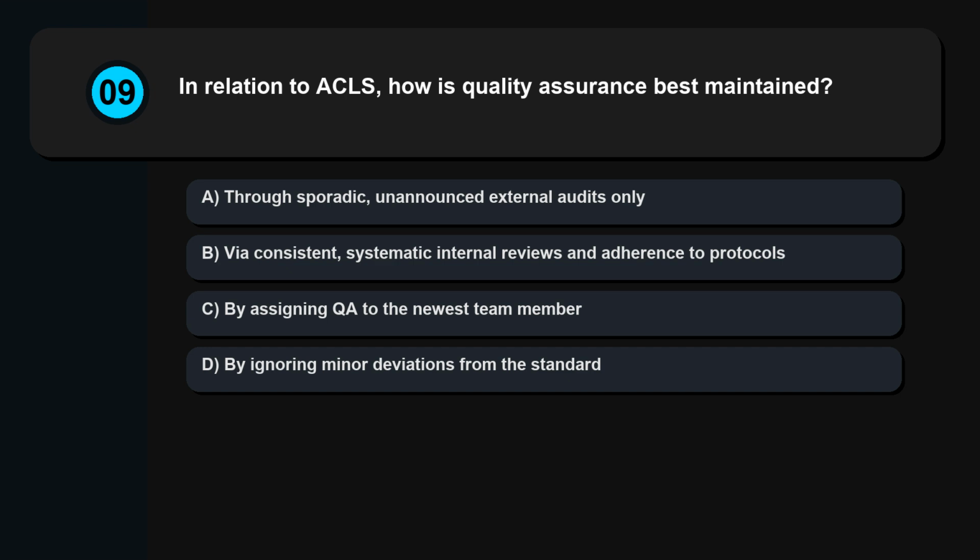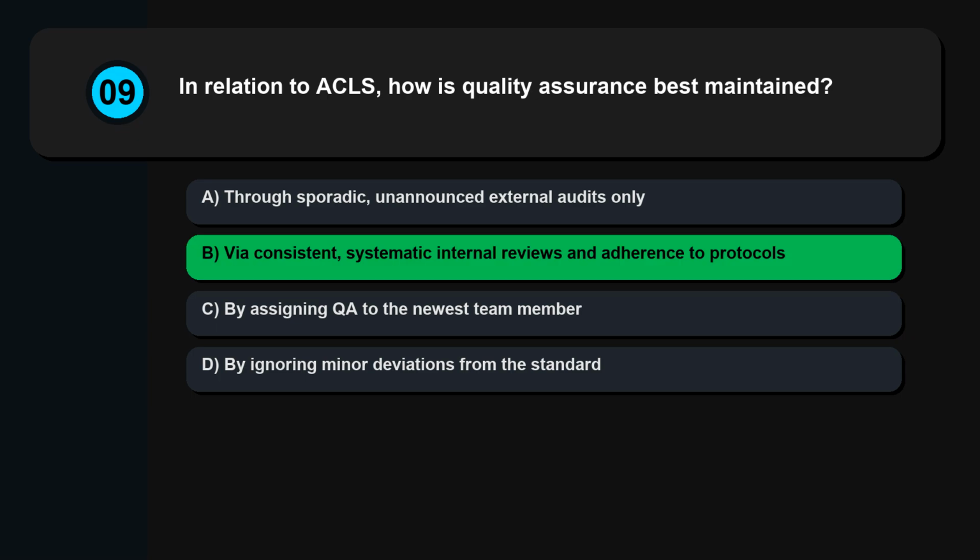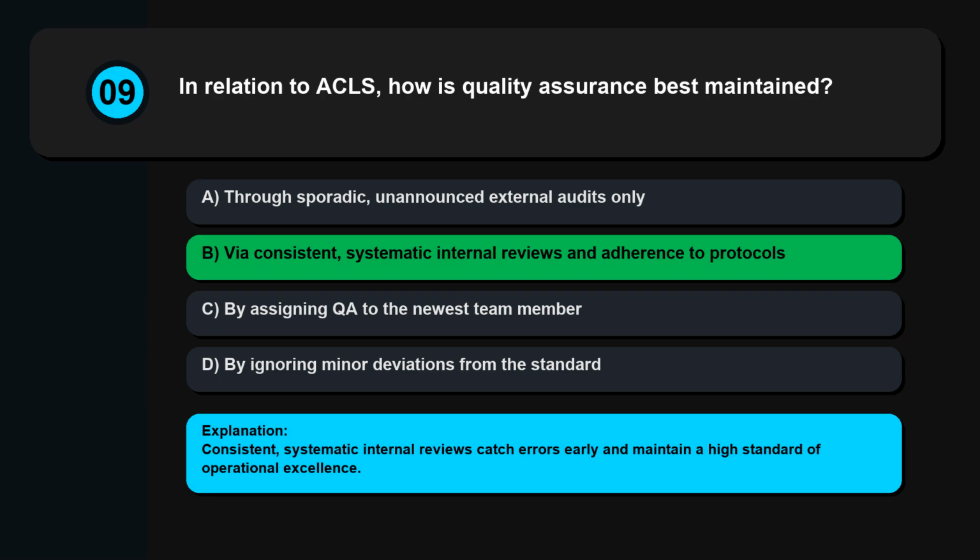Question 9. In relation to ACLS, how is quality assurance best maintained? Through sporadic, unannounced external audits only, via consistent, systematic internal reviews and adherence to protocols, by assigning QA to the newest team member, by ignoring minor deviations from the standard. Consistent, systematic internal reviews catch errors early and maintain a high standard of operational excellence.